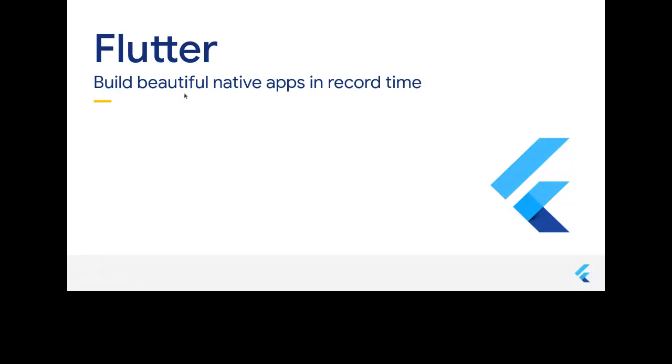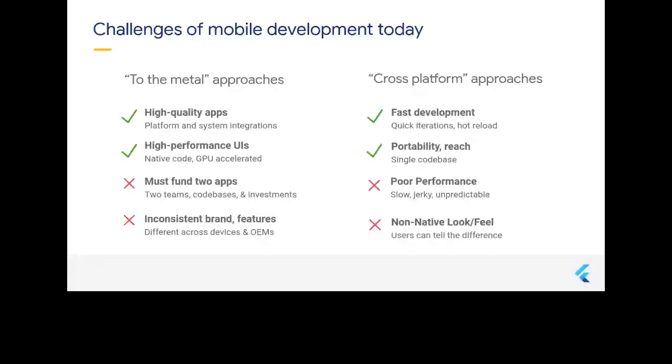So let's go with the native approaches. When we do a native approach, like developing an Android application with Kotlin or iOS with Swift, we get high quality apps, as Android supports these languages deeply. That's why we can get platform system integration easily and we can develop high quality apps. They also have high performance as these are native codes and we have GPU acceleration for that.